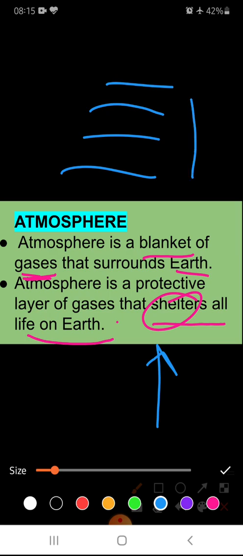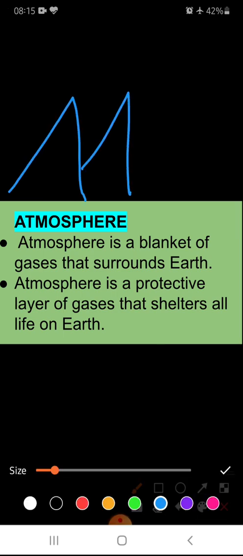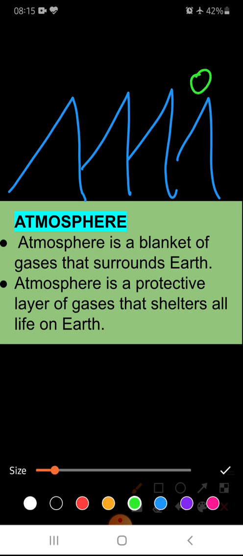As you must have seen, when we go up in the mountains, what happens? We breathe very fast. Why? Because the amount of oxygen is less at higher altitudes. So you must have seen that climbers carry an oxygen cylinder with them, because it is very hard to take in oxygen there.